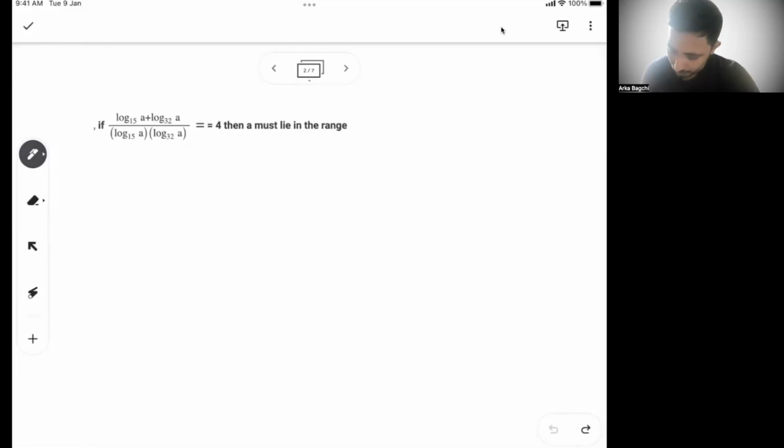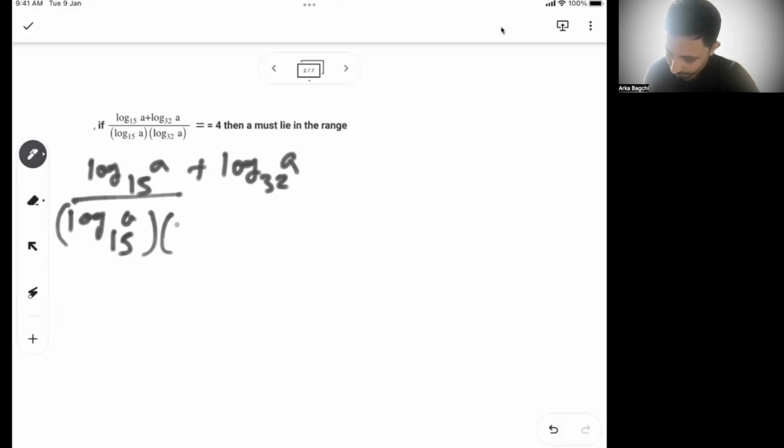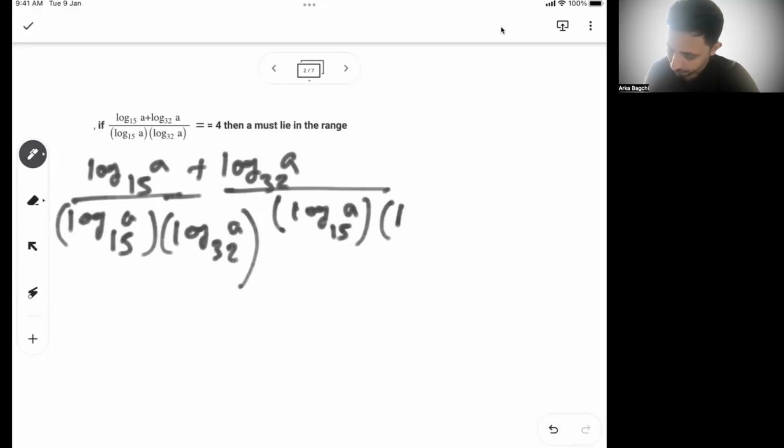Okay, so from log of a base 15 plus log of a base 32, I can divide this into log of a base 32 divided by log of a base 15 into log of a base 32. Similarly, this can be written as log of a base 15 into log of a base 32.